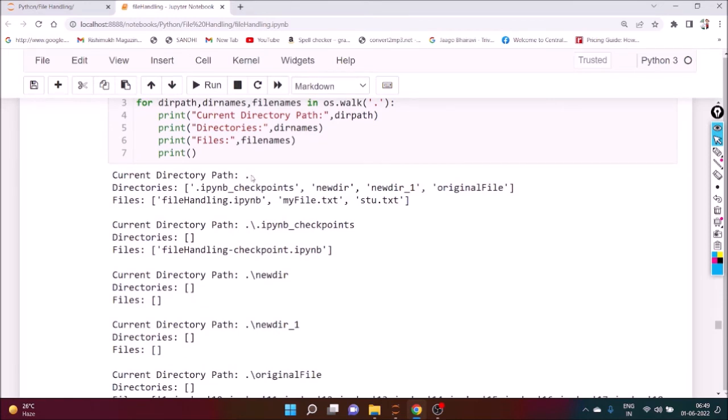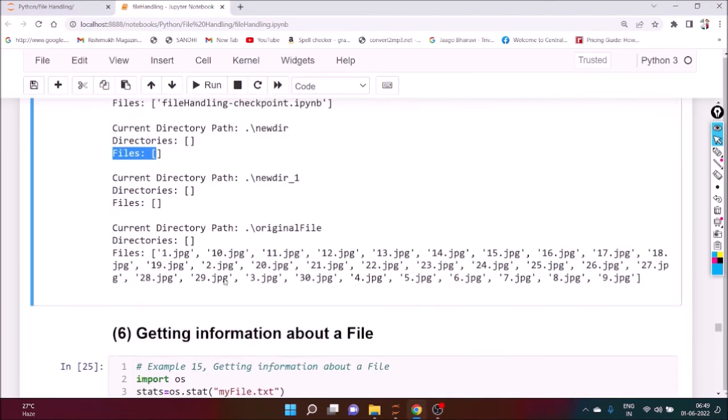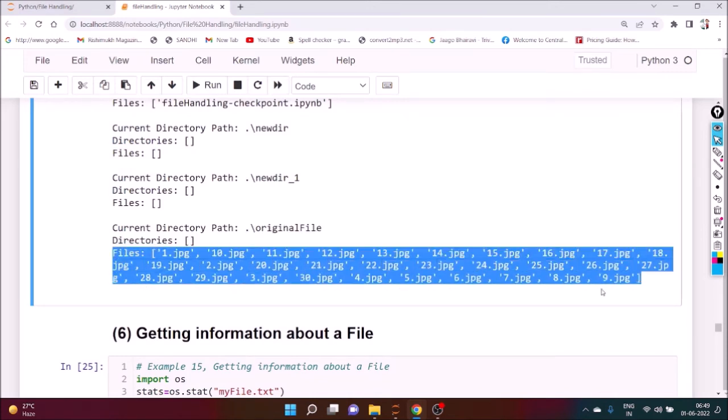So the current working directory is dot. In that particular directory these are the existing files, these are the directories, folders, and these are the files. Are you getting it? Inside checkpoint there is no folder, but one file is there, an automatic file. Inside new dir, no directories, no files are there, all are blank. Similarly in original file no folder is there, but a list of files is there.